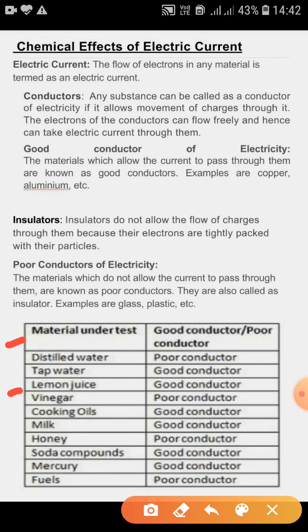Lemon juice, a good conductor. Vinegar, poor conductor. Cooking oils, good conductor. Milk is also a good conductor. Honey is a poor conductor. Soda compounds, good conductor. Mercury, good conductor. And fuels, poor conductor. Right? So these are some of the examples of good and poor conductors.